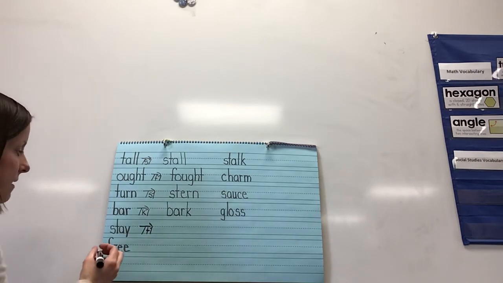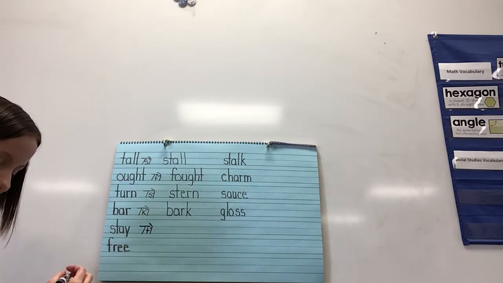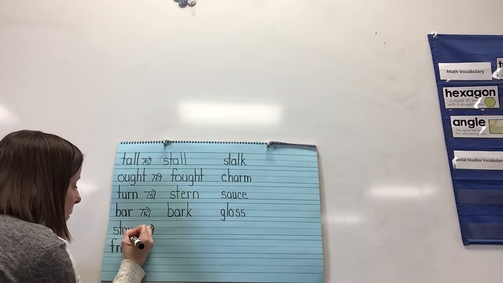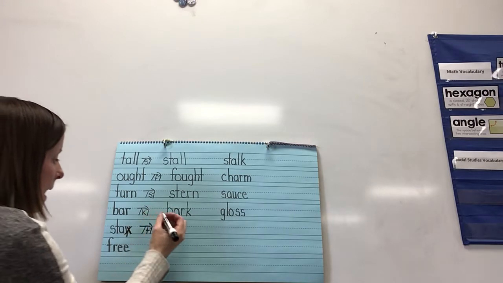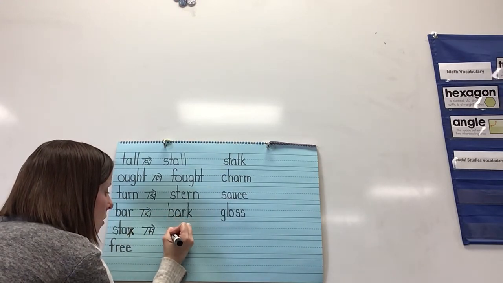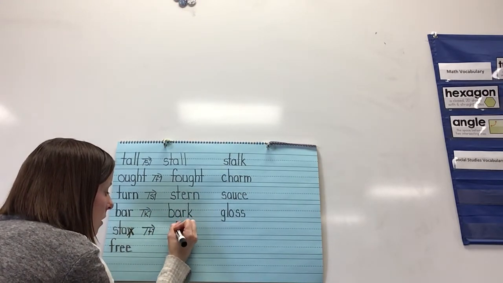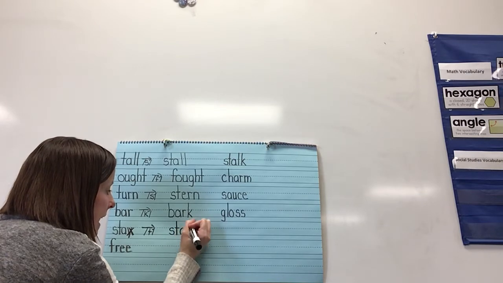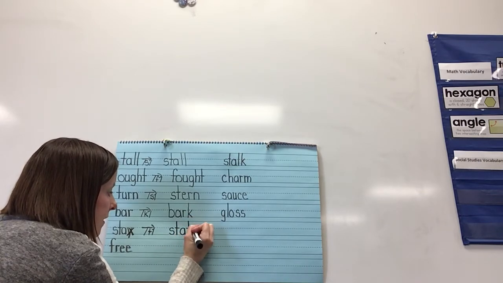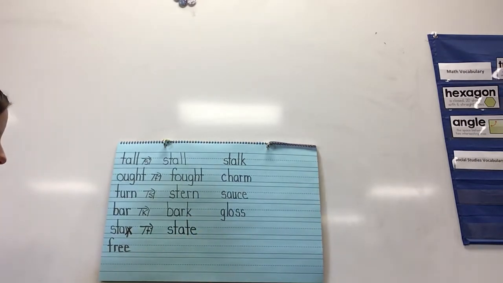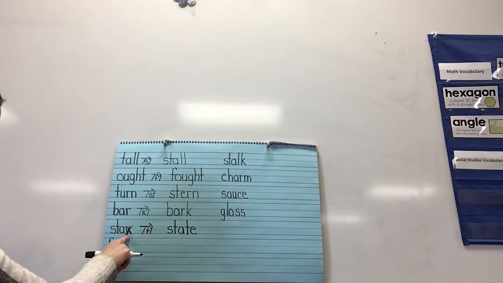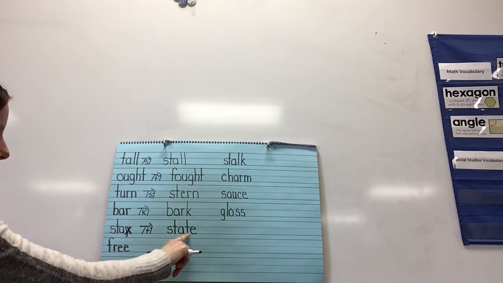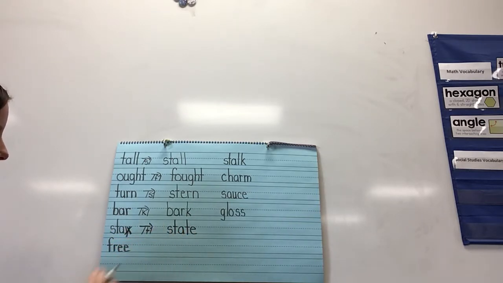So when I'm adding that t sound to the end, I am going to take that Y off, and I'm going to change it to a silent E word. State, because it will change the word to state. So when you add the T to stay, that Y goes off, you add the T, and then there's a silent E at the end.